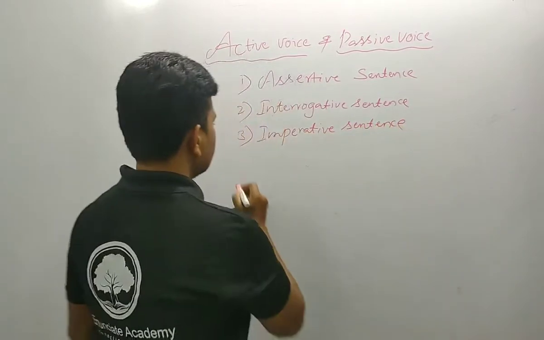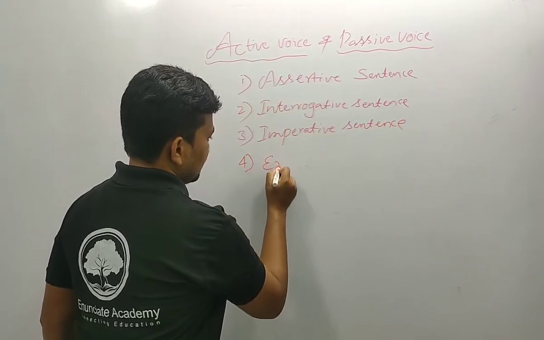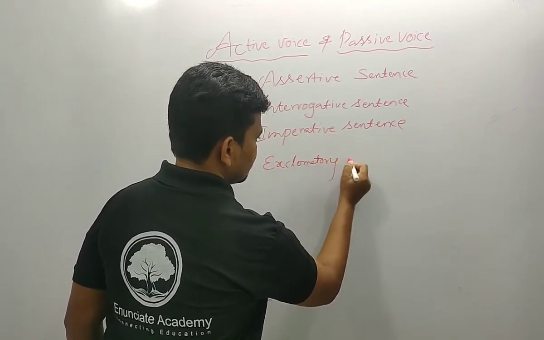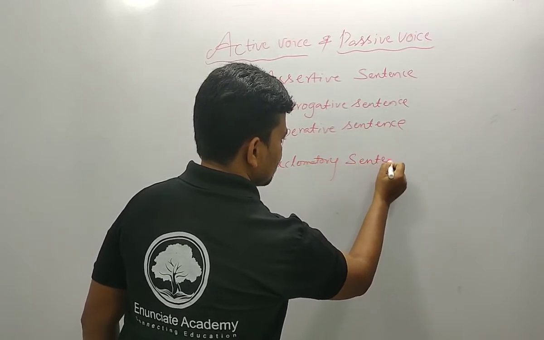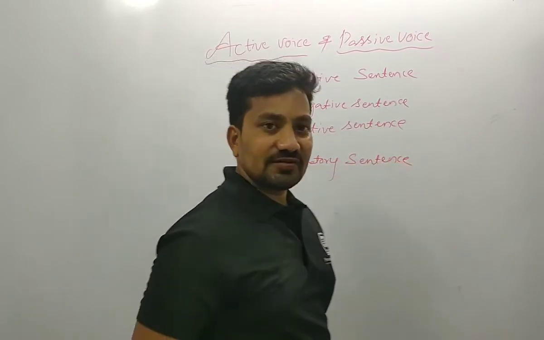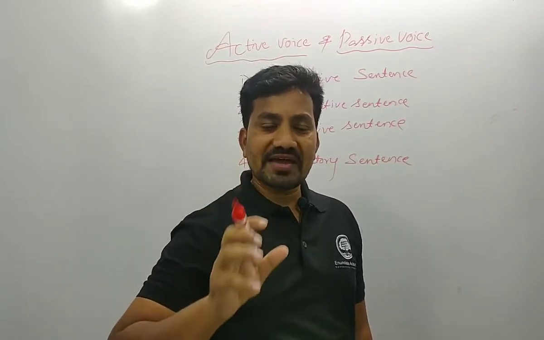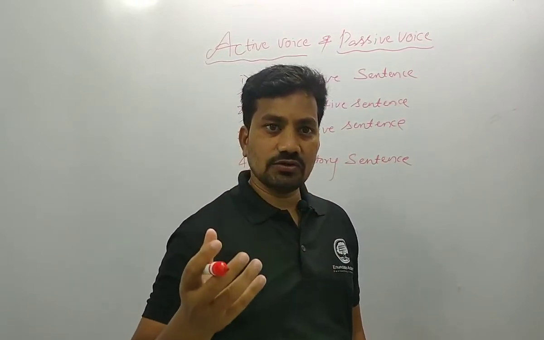And the fourth one is the exclamatory sentence. So these are the 4 types of sentence we should know to convert the active voice to passive voice.